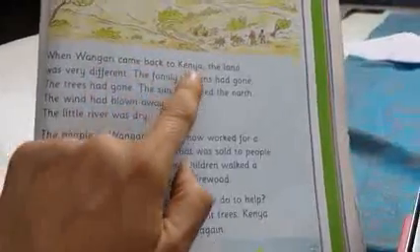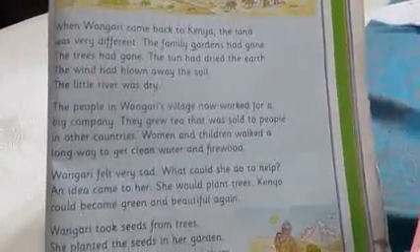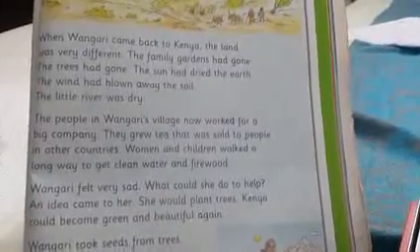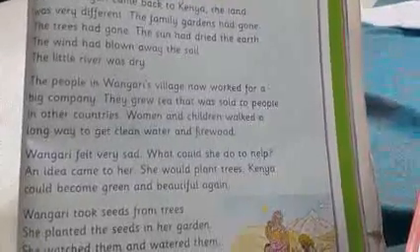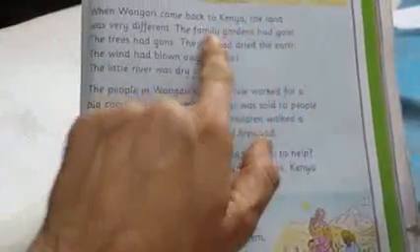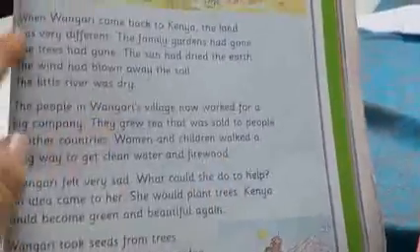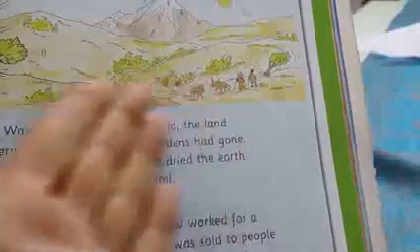When Wangari came back to Kenya, the land was very different. Okay, when she came back to Kenya after school, the school finished, and she came back to her home, Kenya was different. The family gardens had gone. There were no gardens. The trees had gone. There were no trees.